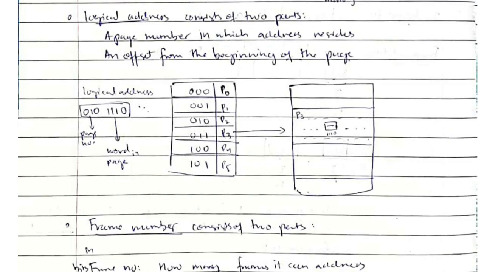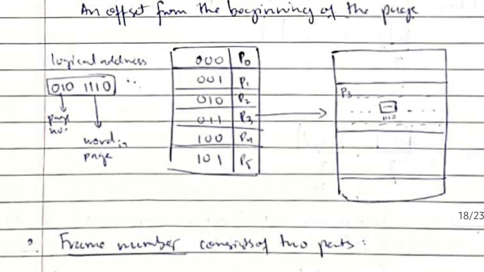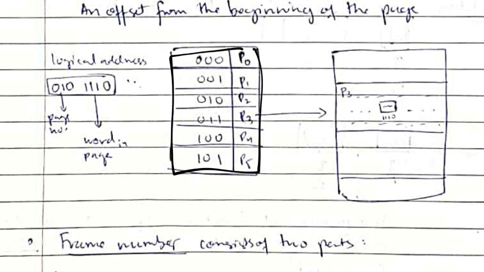Let's take an example and understand the logical address. Here, this is the physical memory, this is the page table, and this is the address. If I want to access any part of the memory here, how will I access it? See here, this is the page table which is given. First I need to know what data I want to access and in which page it is. It is in P3 here.